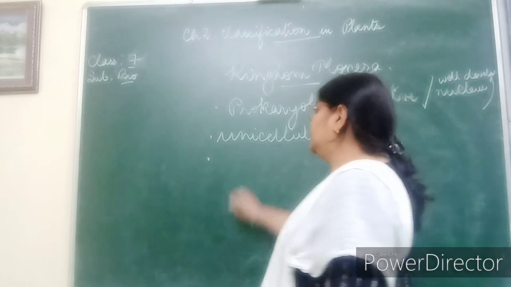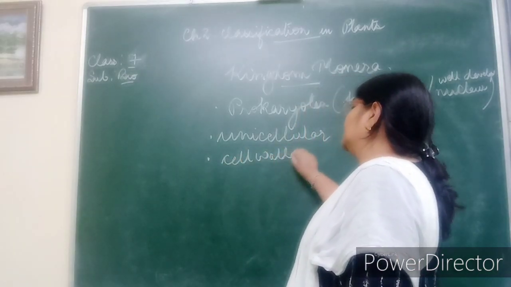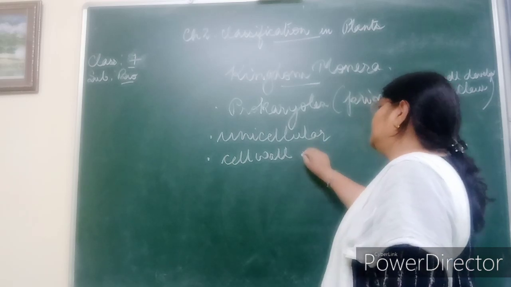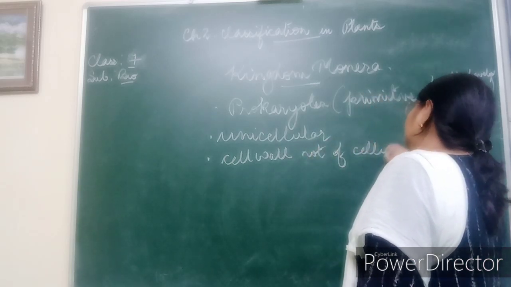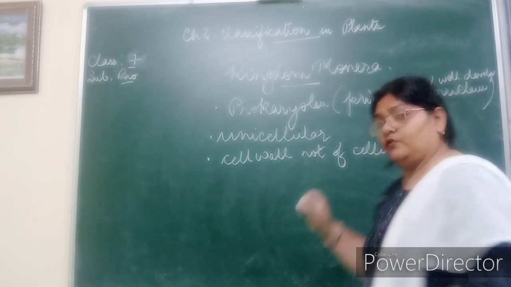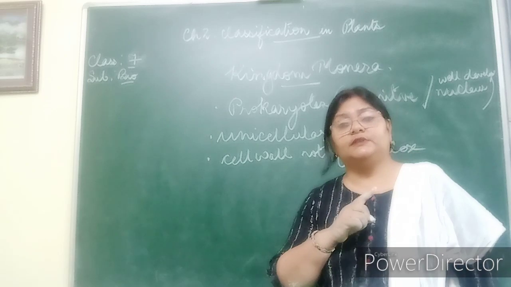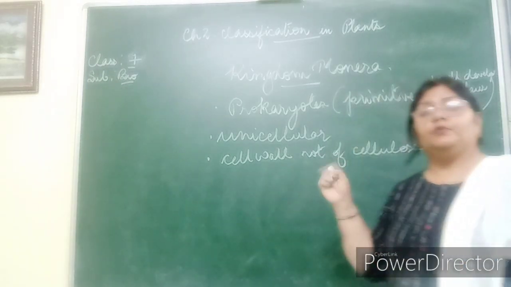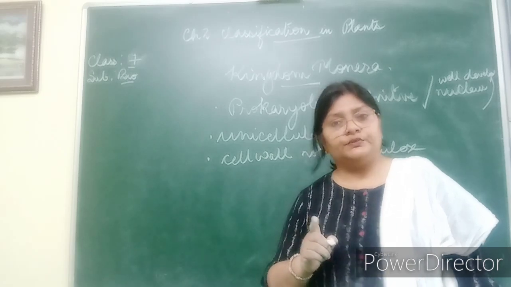Then they have cell wall, but not of cellulose. So they have a cell wall like plant cells, but the plant cells have cell wall made of cellulose, but Monera has a cell wall which is not made up of cellulose.